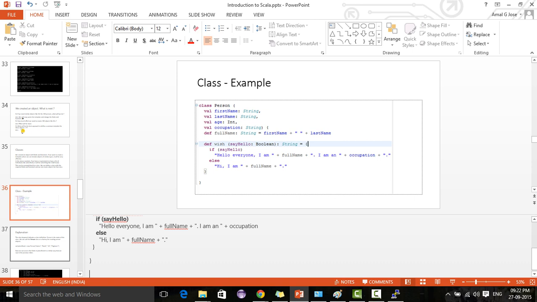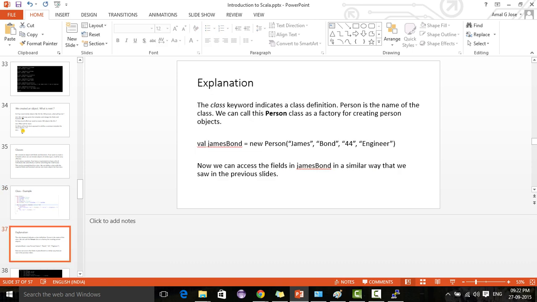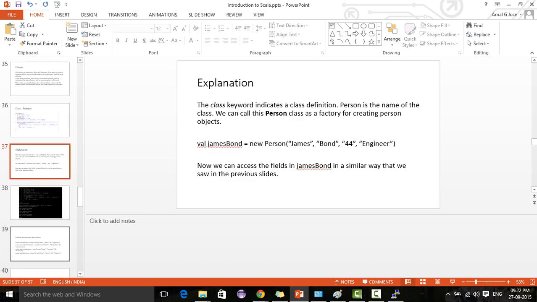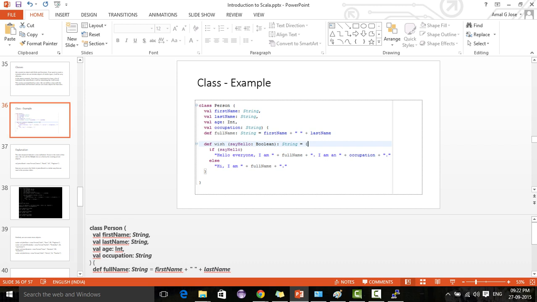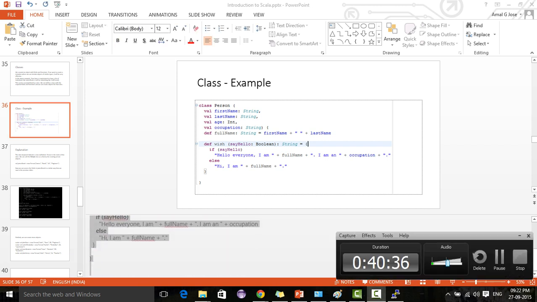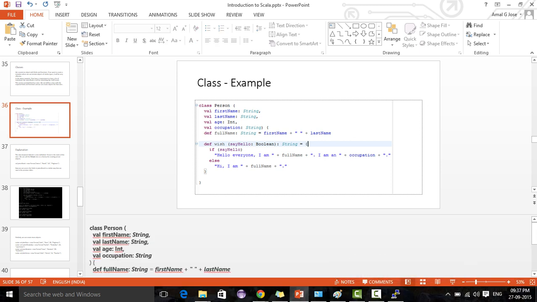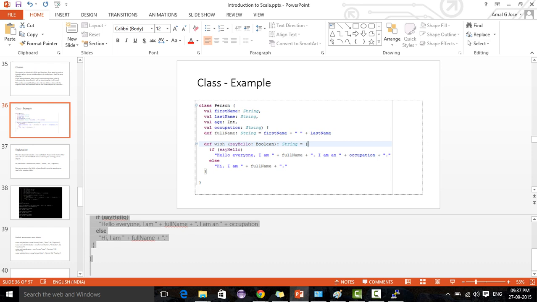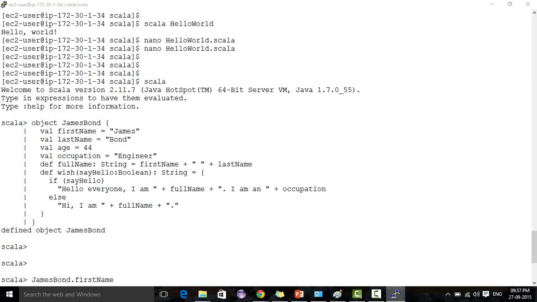Fine, we'll see how to use this. I'm just copying this. So this is the class, the class of Person. It has first name, last name, age, occupation, everything. We're going to execute this class and see how to create objects of it.